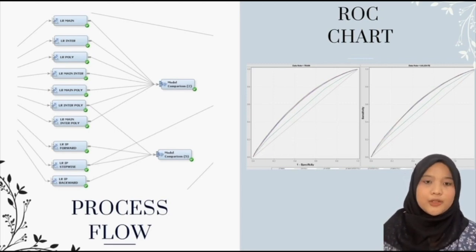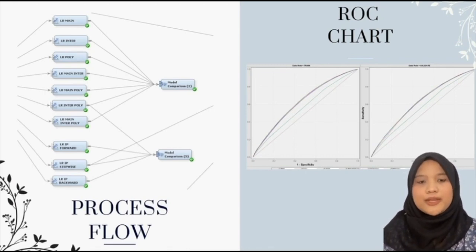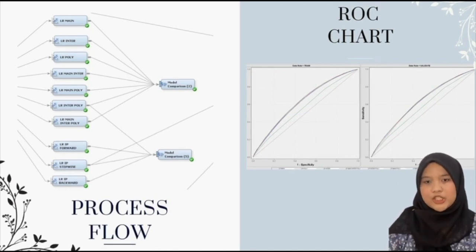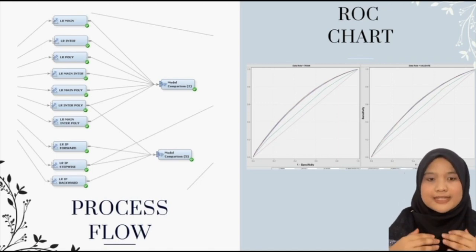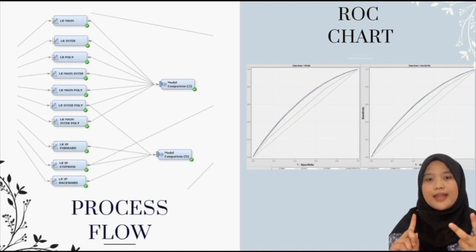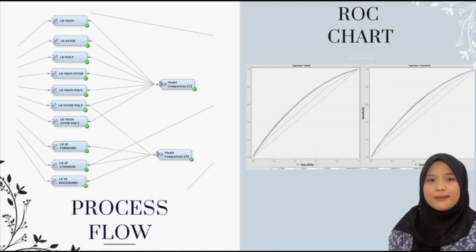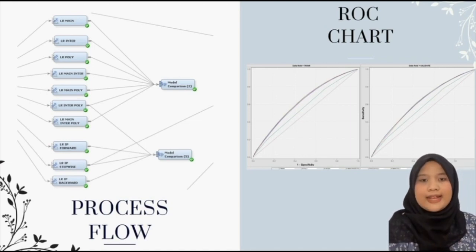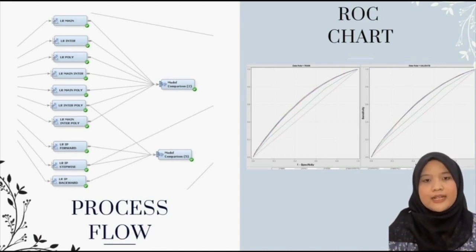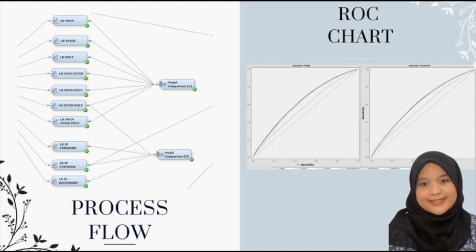We connect all the models with the model comparison node in order to determine the best model among the 7 models. On the other hand, we have the ROC chart. Based on the ROC chart, there are 7 models used in the logistic regression, which are LR main, LR inter, LR poly, LR main inter, LR main poly, LR inter poly, and LR main inter poly. Since we could not find the best model due to the lines, we could find the best model through the best fit calculation, which is the variance.